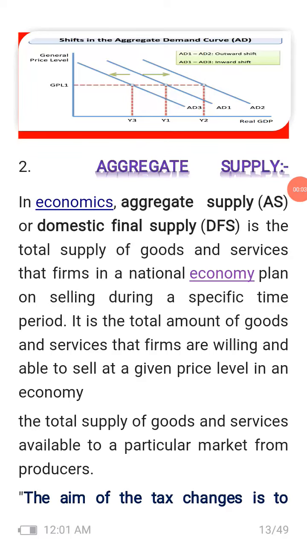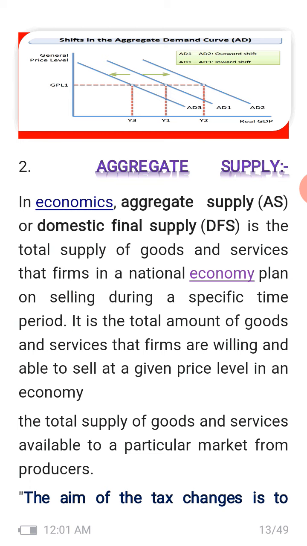Very good morning, students. As you study aggregate demand, this is the sum of consumption expenditure, investment expenditure, government expenditure, and net exports. Now we will study what aggregate supply is. In economics, aggregate supply (AS), or domestic final supply, is the total supply of goods and services that firms in a national economy plan on selling during a specific time period. Right? It is the total amount of goods and services that firms are willing and able to sell at a given price level. That is called aggregate supply.